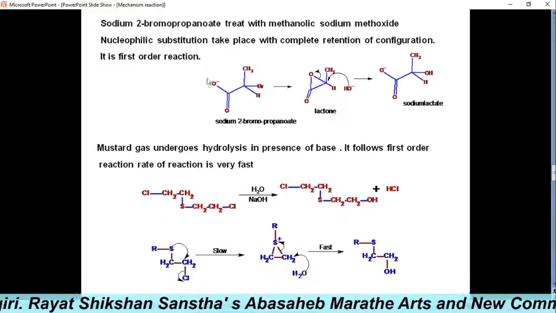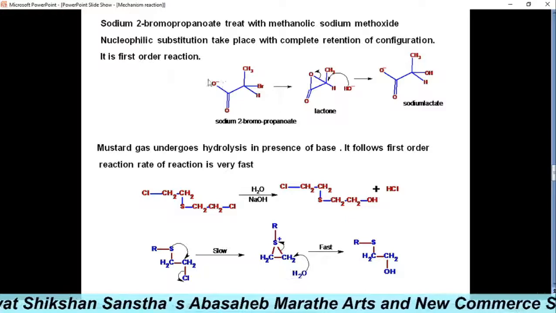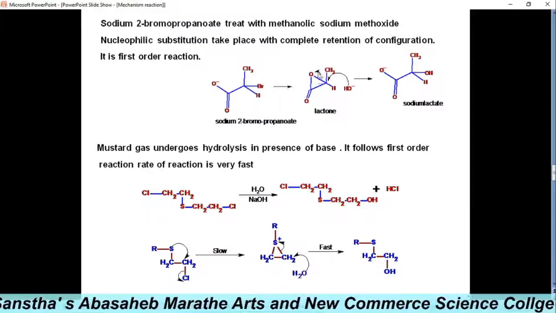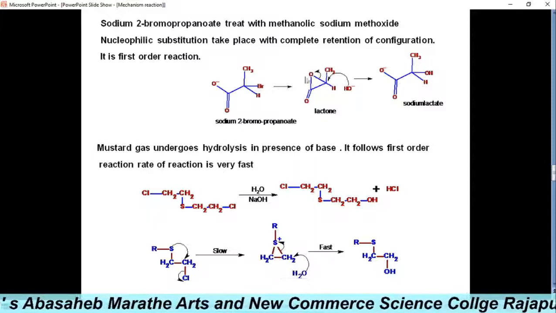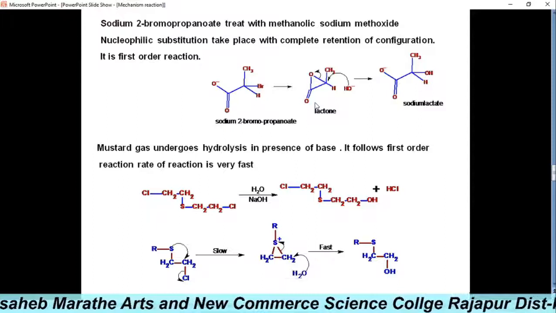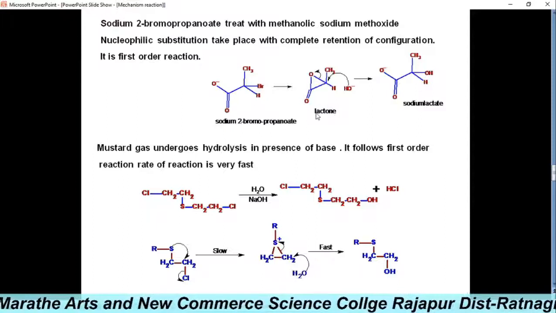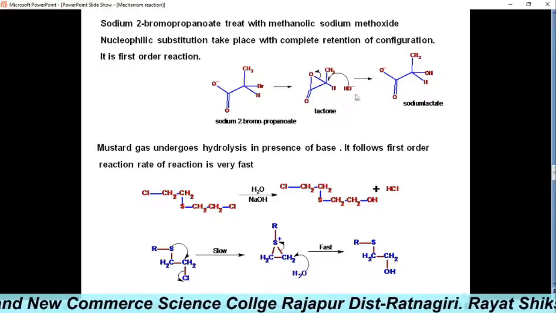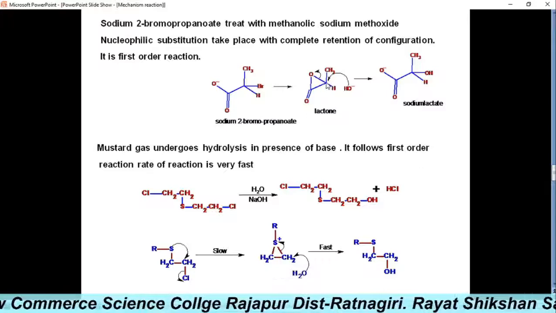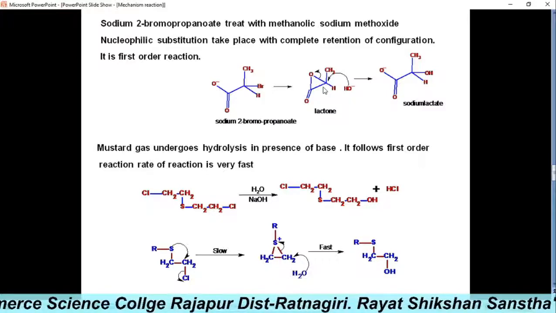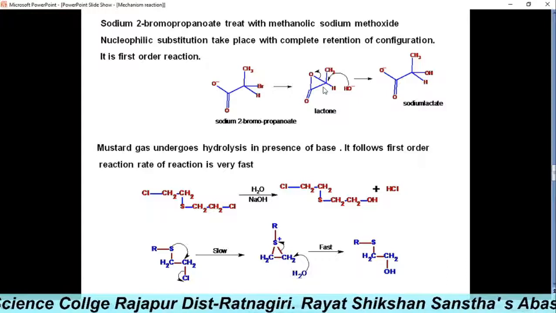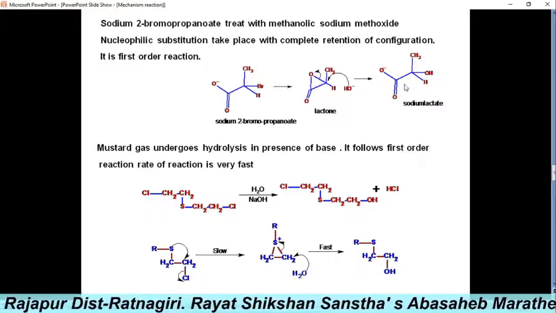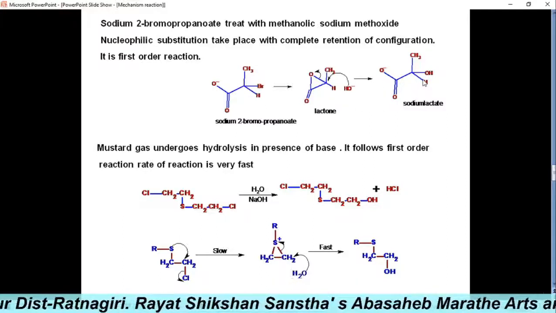This carboxylate ion, which is the internal nucleophile, attacks this carbon and replaces this bromine to form a three membered cyclic lactone, called an alpha lactone, which is then attacked by an external nucleophile like OH minus on that carbon. Since there are two nucleophilic substitutions, the configuration is retained in the final product.